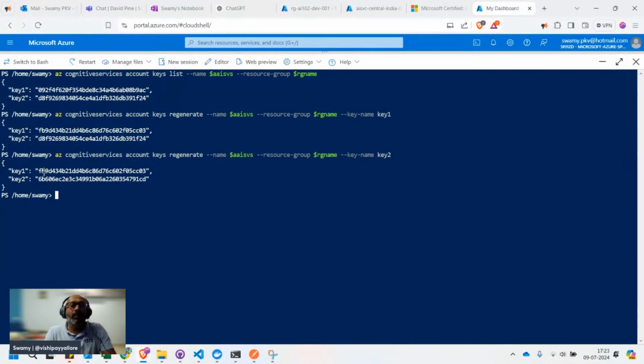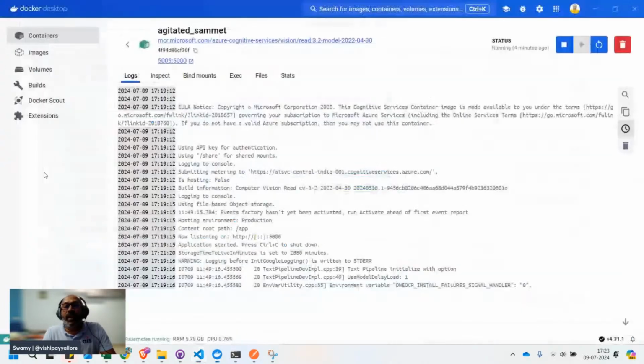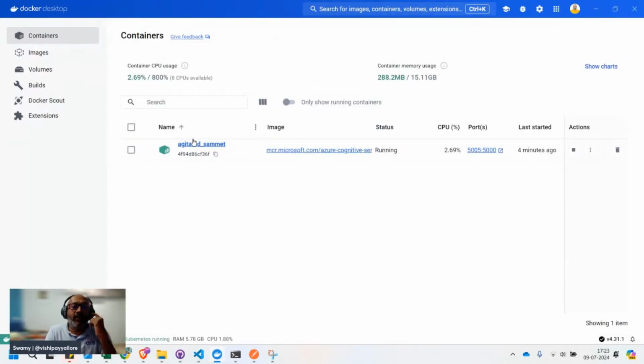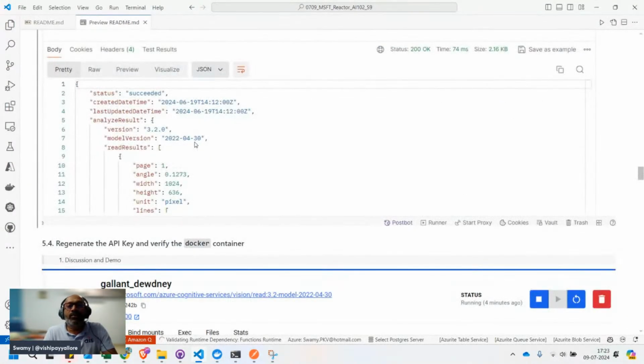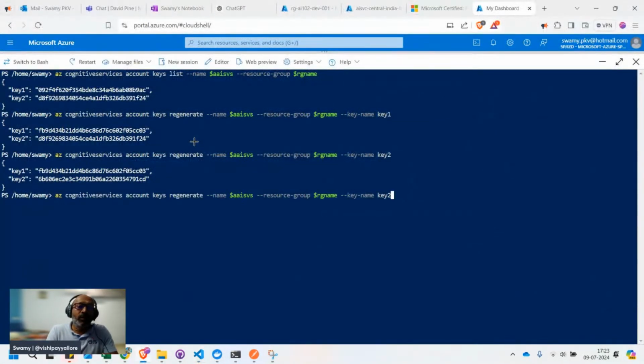FB90, that's the key one. So assume that the key has been compromised. You see this? This is our current Docker container where we have the vision image. So now I'll go and regenerate the key. I'm regenerating the key. Now FB9D4, whatever it is, is invalid.